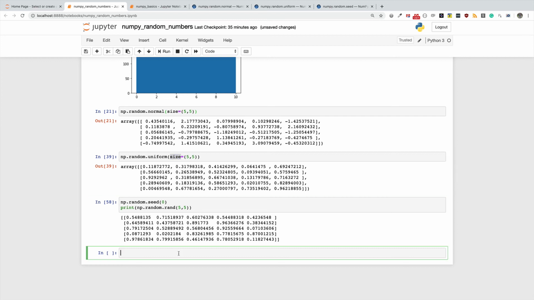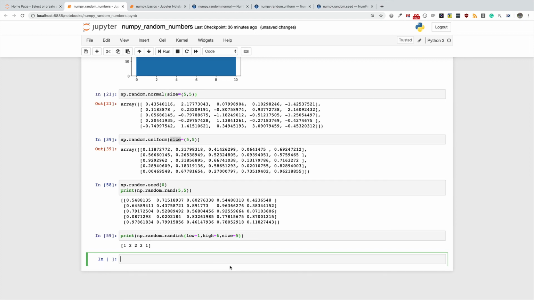So let me show you randint, which I spoke of, which is similar, except that it generates random numbers that are integers only. So I'll do np.random.randint, and then I specify low equal to 1, high equal to 6, and then the size. Now I need to be explicit here because I'm trying to control the low, the high, and the size. Let's generate just 5 of them, and you can see that I have 1, 2, 2, 2, 1.